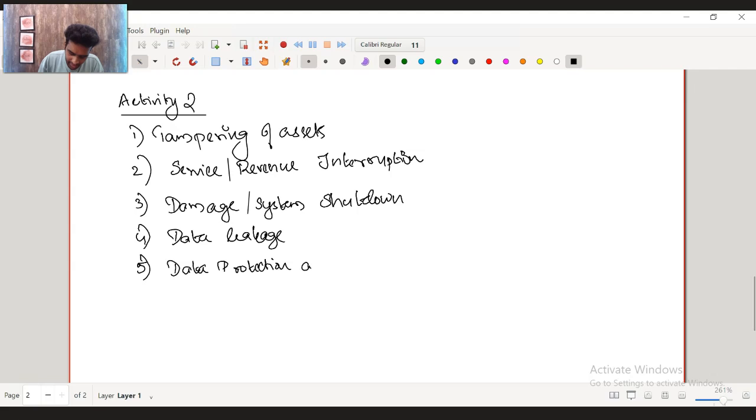Data Protection Act non-compliance. Since we are leaking the private data of many customers to someone, there could definitely be loss of reputation, and in certain countries like the UK or European nations there are Data Protection Acts.